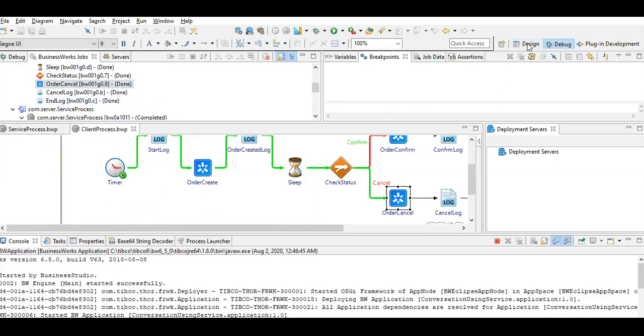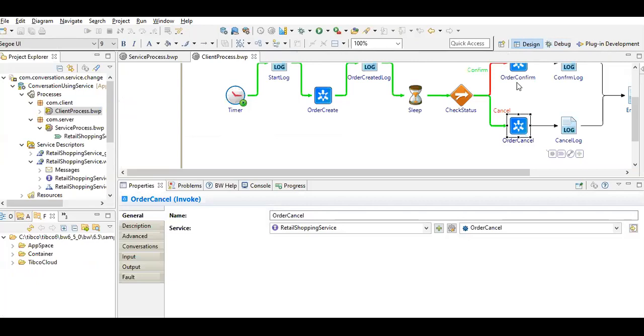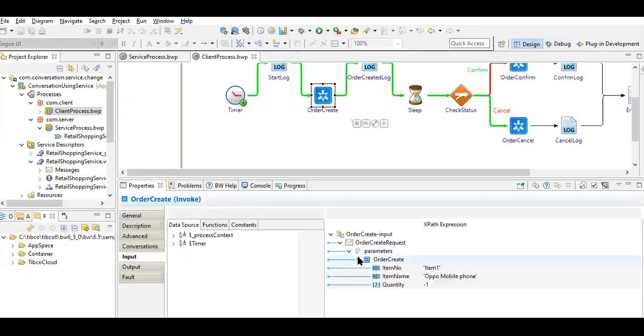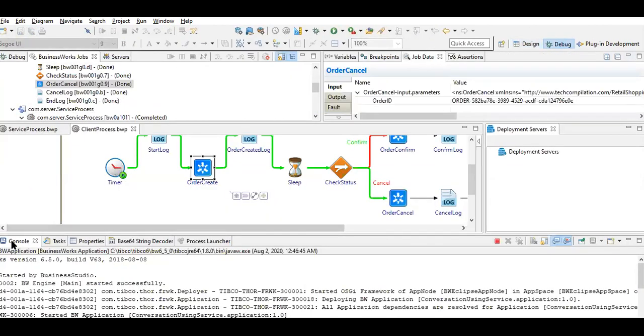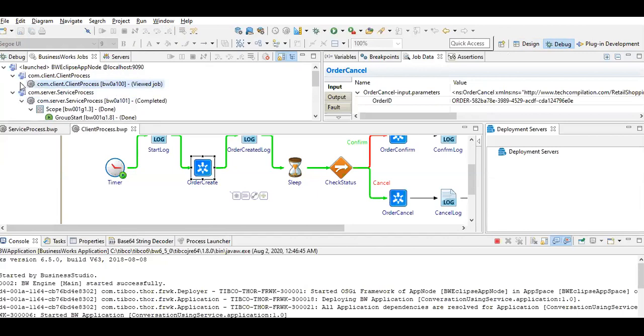Now, what happens if we pass a positive value? Suppose here I am passing the value of 10. I need the Oppo mobile phone 10. Because of the perspective functionality available, by using the debug and run test, we can easily switch back to the perspective. So I modified and saved. Let's see how we are getting from here.